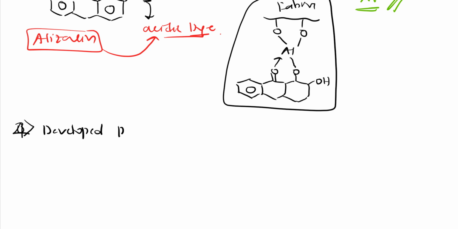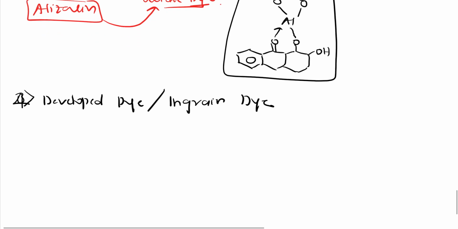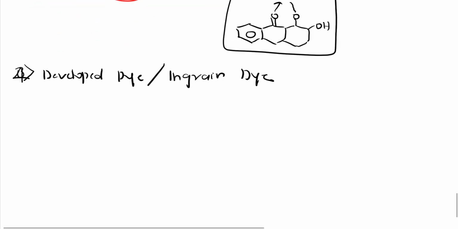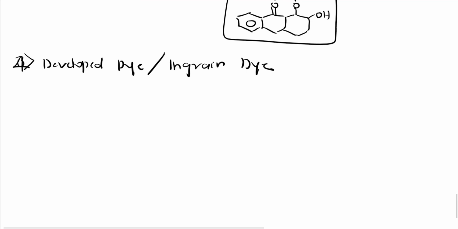developed dye, or it is also called ingrained dye. So what is this ingrained or developed dye, right? Let us see that. So here what we do, see here, diazotization reaction, you know, I hope, right? First let me explain that diazotization reaction, then I will explain about this process, right?